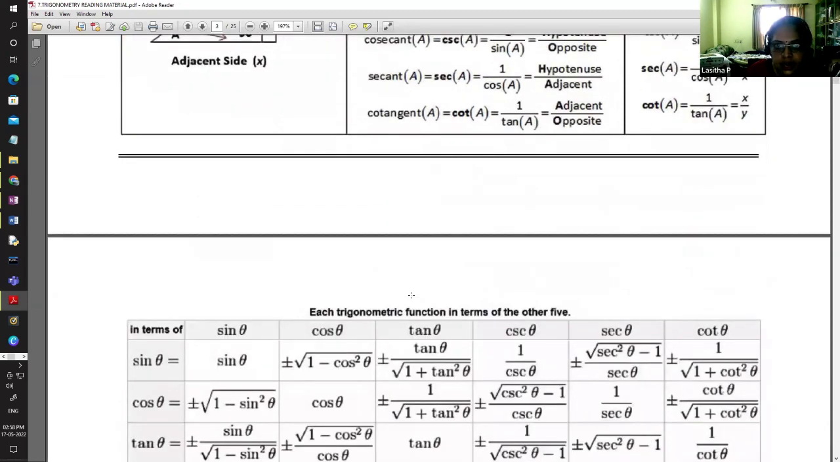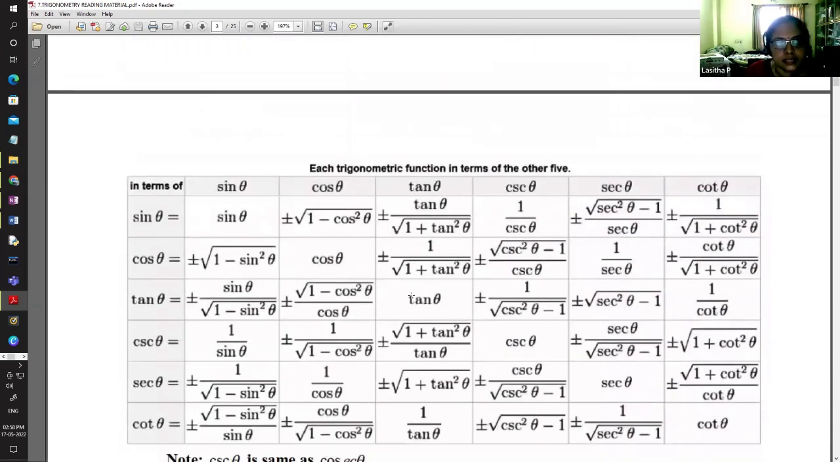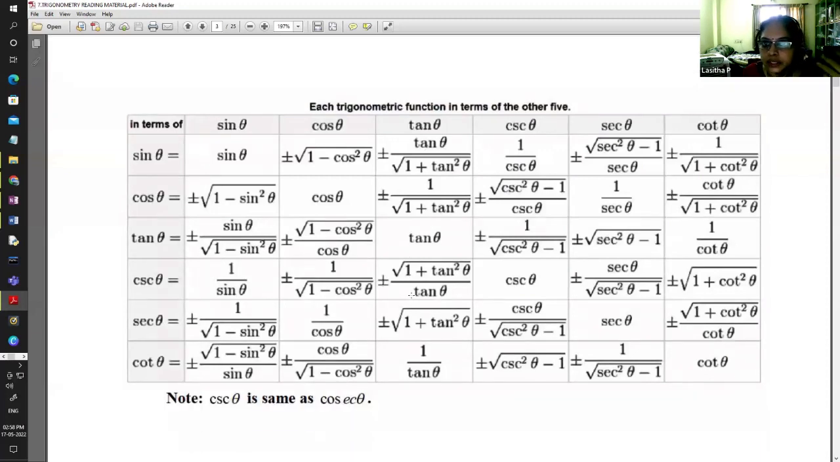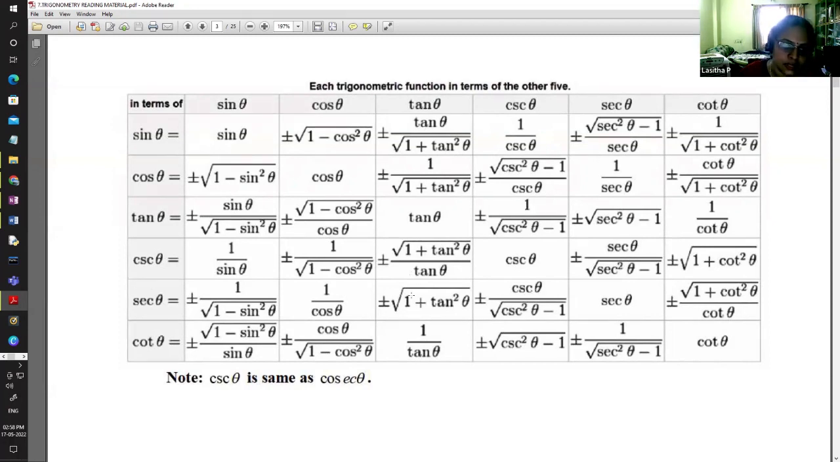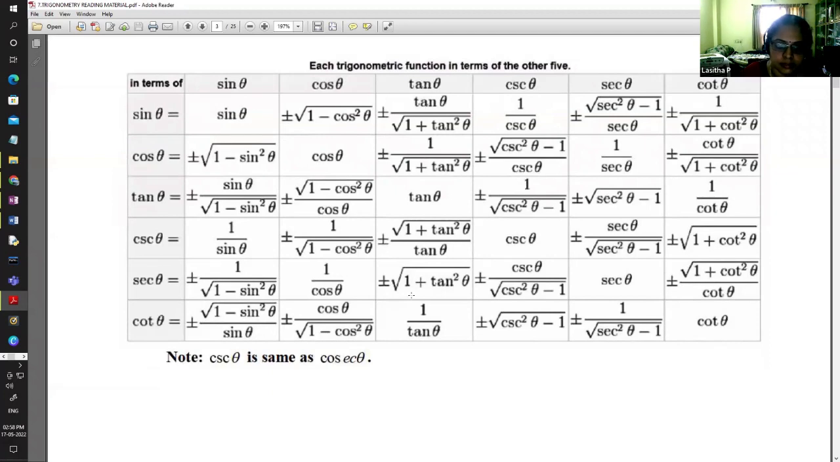And again, we can ask them to make a table connecting one trigonometric ratio in terms of the other. We are doing this as problems, and we are testing them also in our class tests. So let us give them an activity to write this as a table and let them submit.